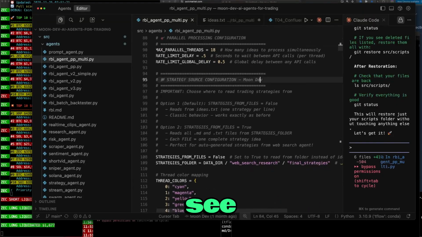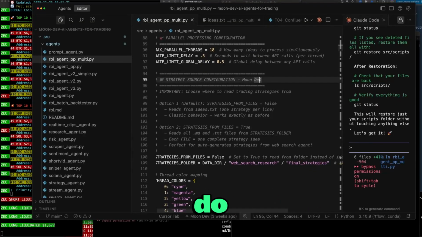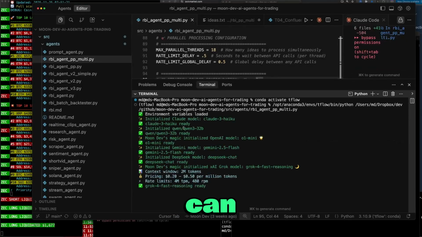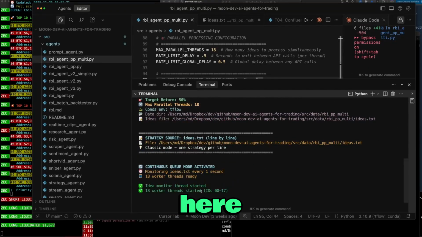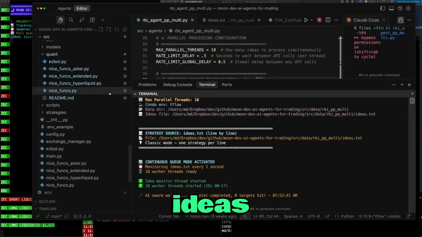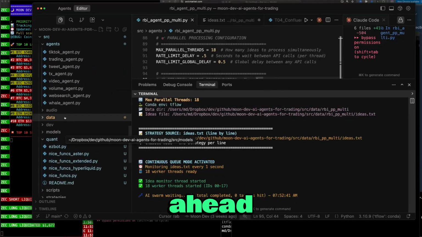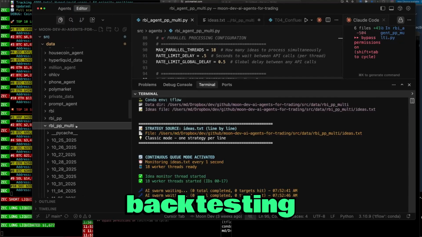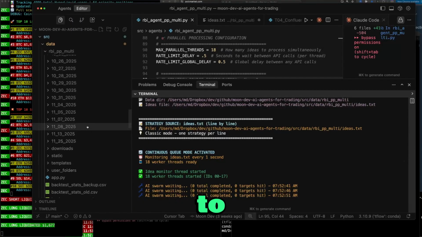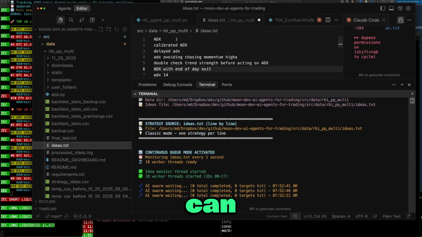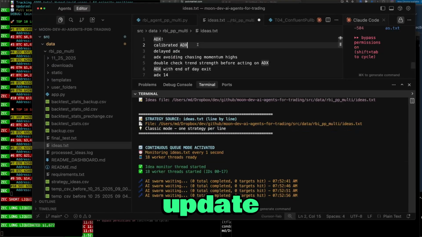Okay, so you can see here if I run this, it's going to backtest for me. You can see it's initializing all the different models here. Okay, so it's waiting in a queue. So it's going to backtest any ideas that I have, but there are no ideas in there. So let's go ahead and put a couple ideas in there, and then it can start backtesting. And then we're going to update it in order to have Claude Opus 4.5.